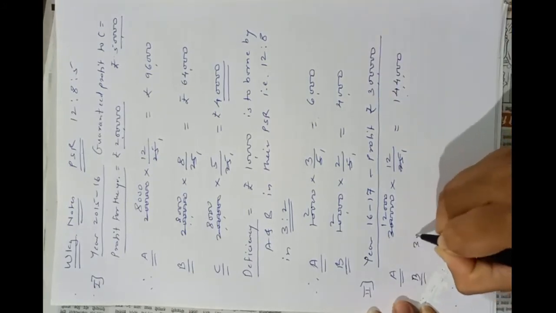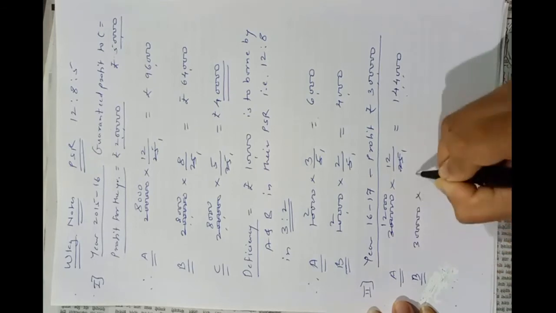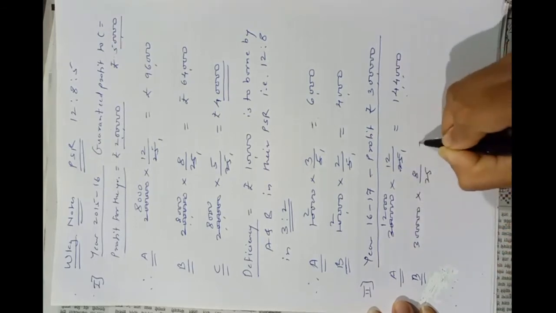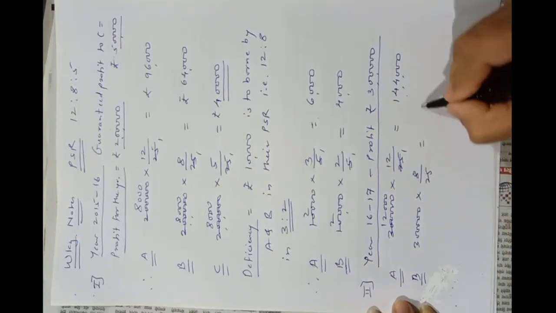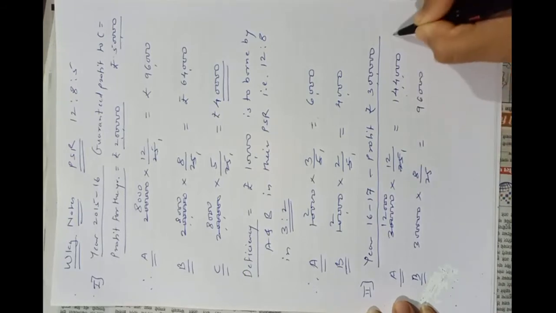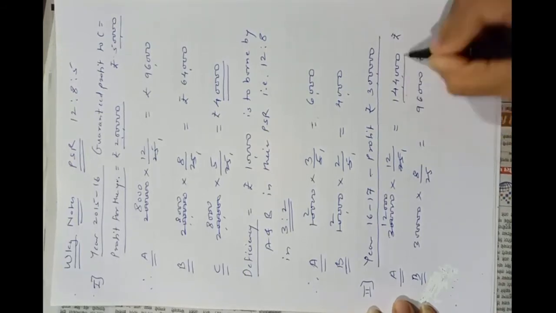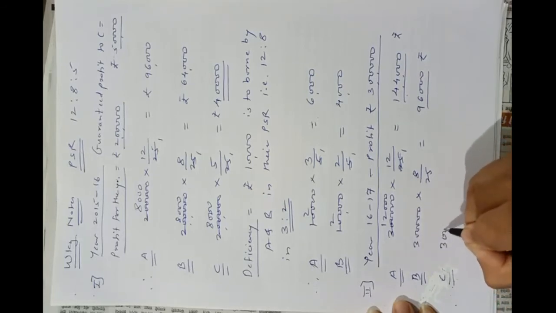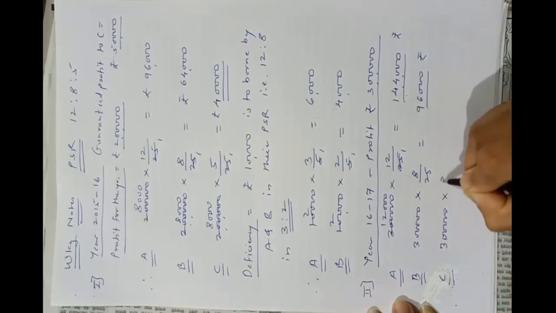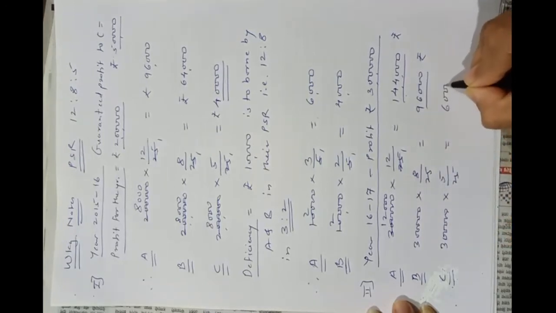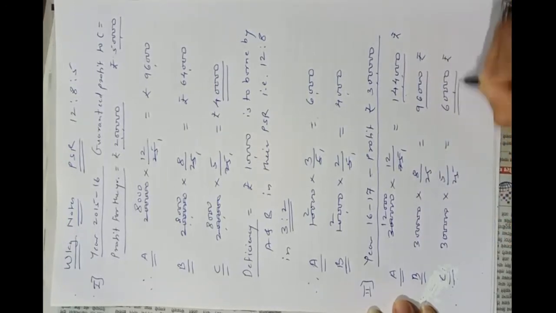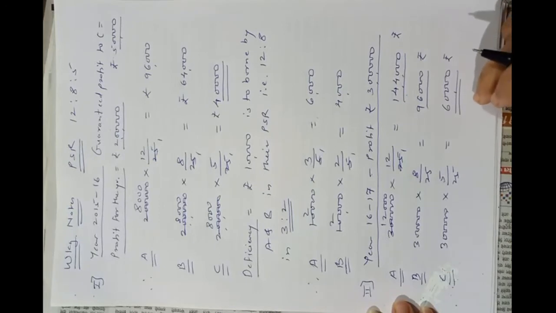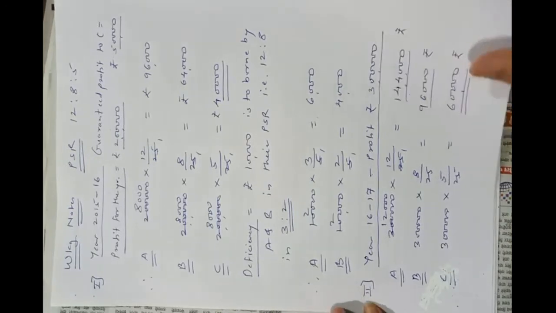To B, 3 lakhs into 8 upon 25, so it will be 96,000 rupees. To C, 3 lakhs into 5 upon 25, so it is rupees 60,000, which is more than the guaranteed profit, so he will get rupees 60,000 in the second condition.